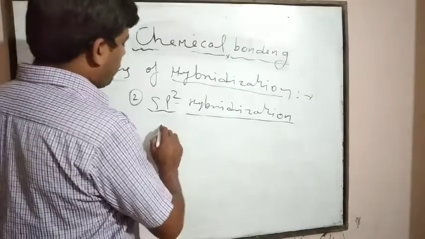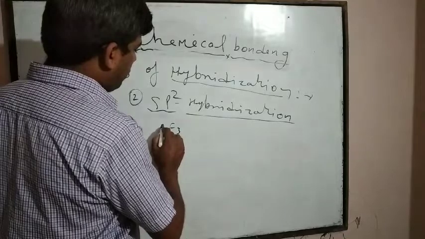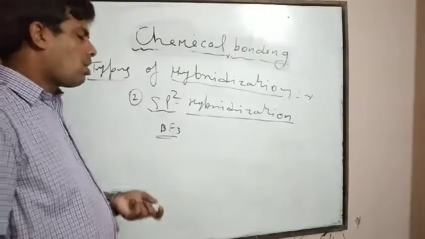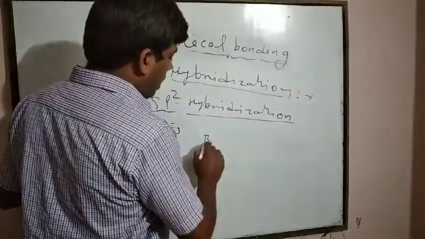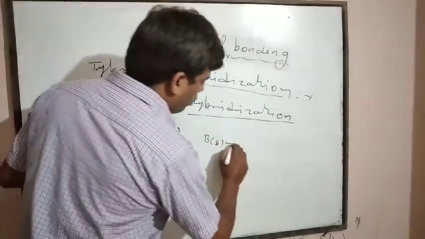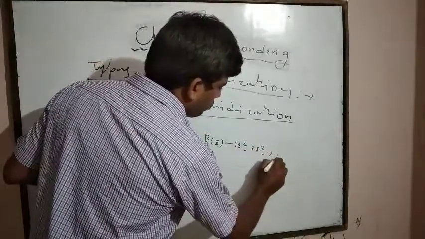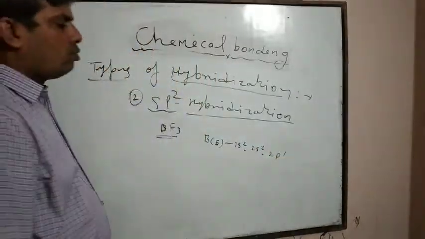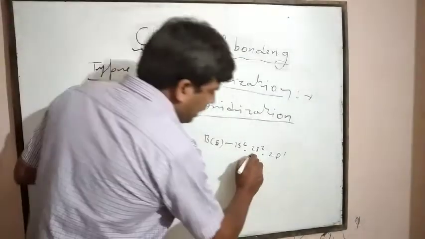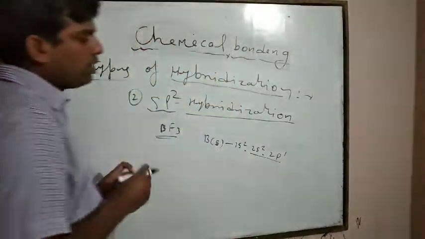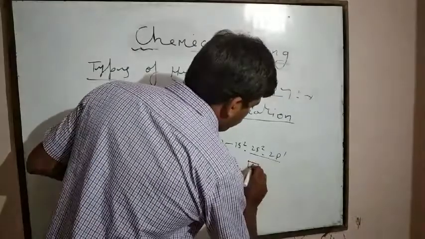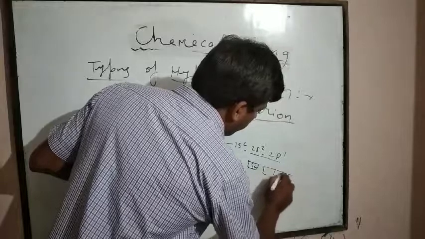For example, if BF3, boron trifluoride, is taken, boron has 5 electrons; the atomic number of boron is 5. The electronic configuration is 1s2, 2s2, 2p1. In the valence shell, 3 electrons are present, 2 electrons in 2s and 1 electron in 2p.